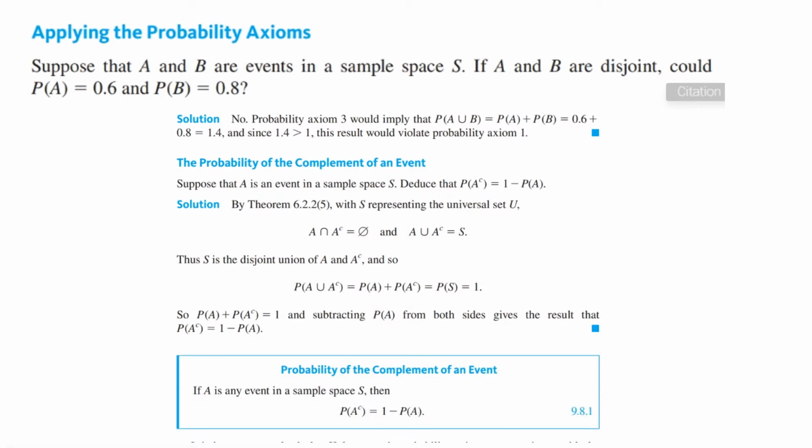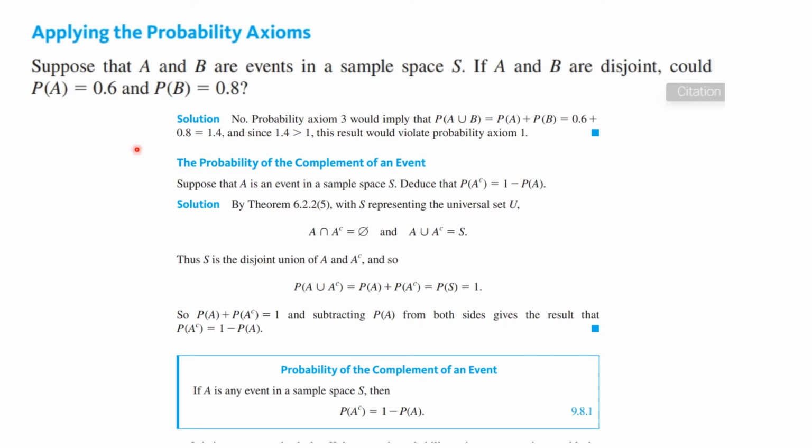Let's begin applying that with this little problem. Suppose that A and B are events in a sample space S. If A and B are disjoint, could the probability of A equal 0.6 and the probability of B equal 0.8? And the answer to that is no, because since they're disjoint, the probability of A union B has to be the probability of A plus the probability of B, and that would be 1.4. But 1.4 is bigger than 1, so that would violate probability axiom 1.